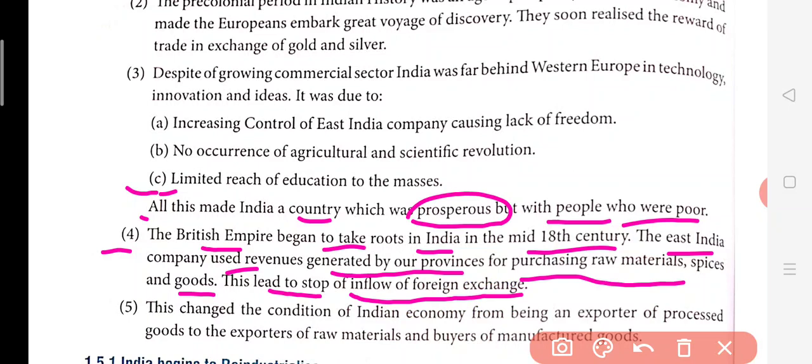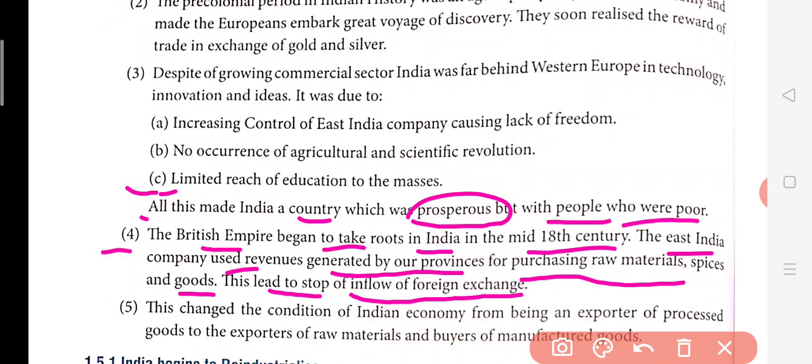When the British began to establish and take control over India in the 18th century, all the revenue generated in our areas, they used to capitalize on Indian resources, and they took raw material, spices, and goods. This led to the stop of inflow of foreign exchange, because when they started exploiting, the other places from where we were trading were all impacted.